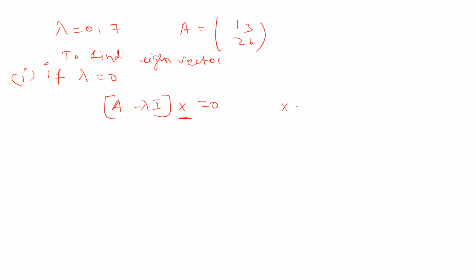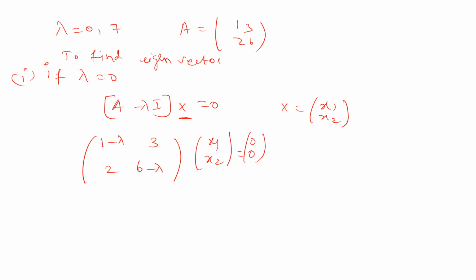Here I am taking x is equal to x1, x2 because it is a 2 cross 2 matrix. You can assume any arbitrary vector. Instead of x1, x2 you can assume y1, y2 or some other variables, right? So what is A minus lambda I? Just 1 minus lambda, 3, 2, 6 minus lambda into x1, x2 equal to 0, 0. If I put lambda equal to 0, then this will become 1, 3, 2, 6 into x1, x2 equal to 0.